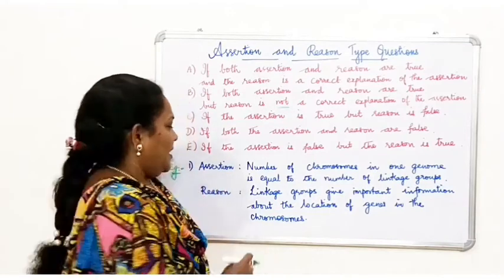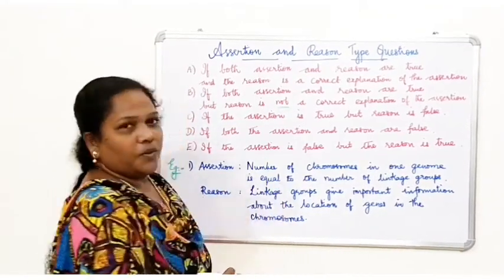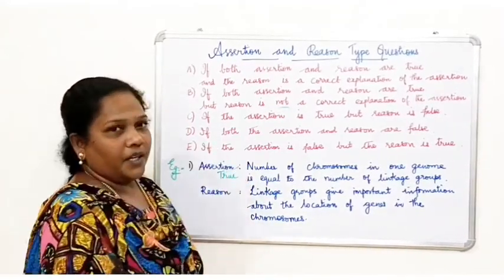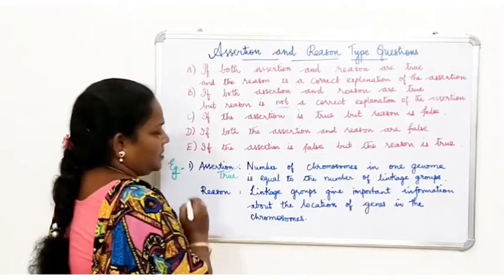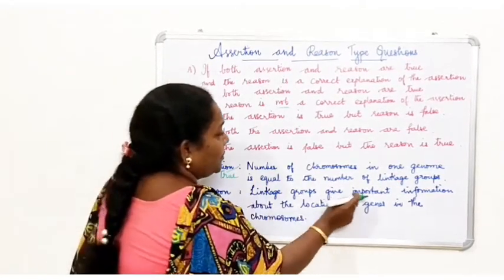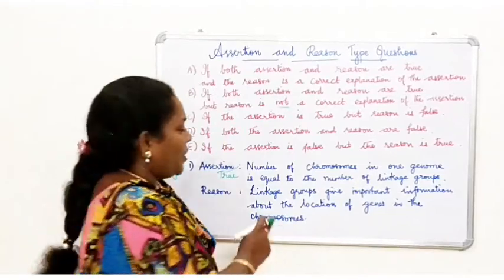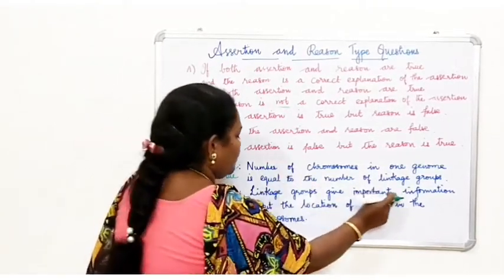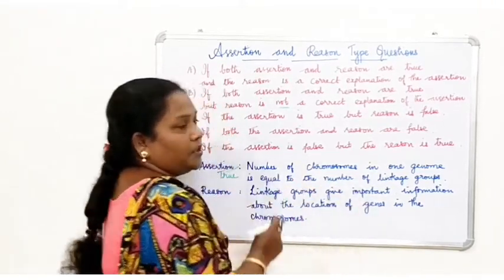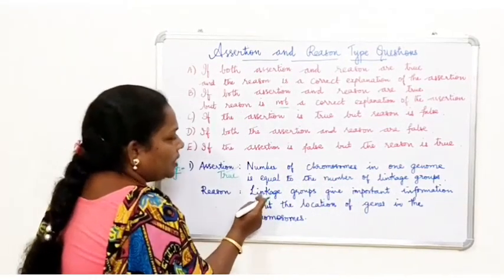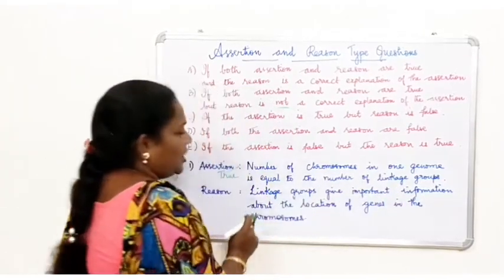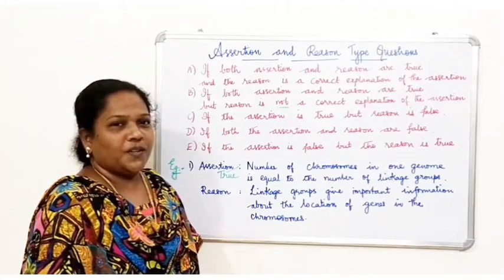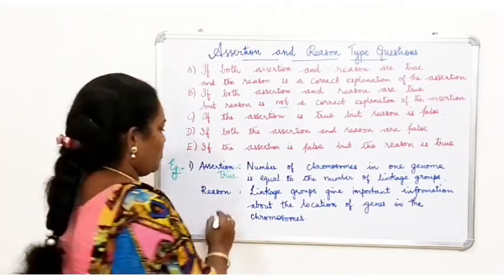Good, right? And now this is true. So this assertion is true. Okay. So next we are going to read the reason. Linkage groups give important information about the location of genes in the chromosomes. Yes, it gives the information about the location of genes. You will be able to find out the location. So now linkage groups give important information about the location of genes in the chromosome. That is true. Yes, the statement is true, right?